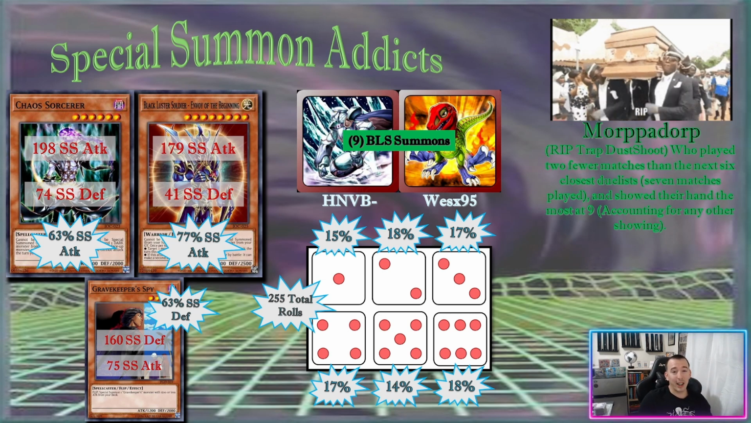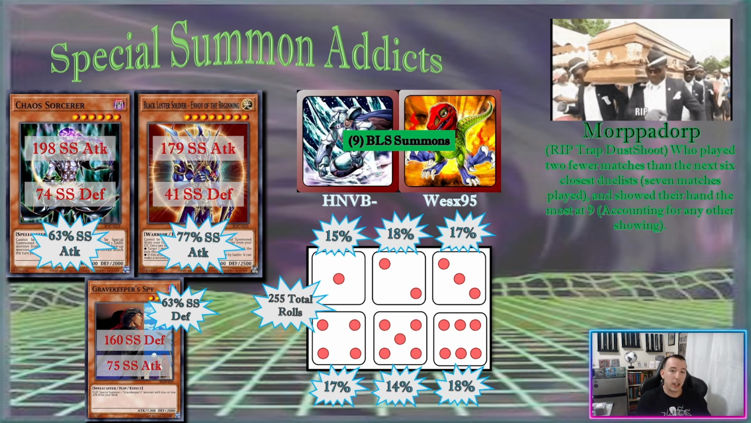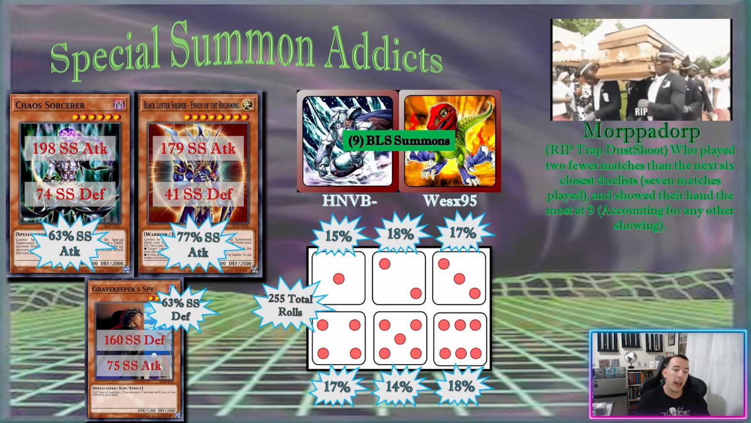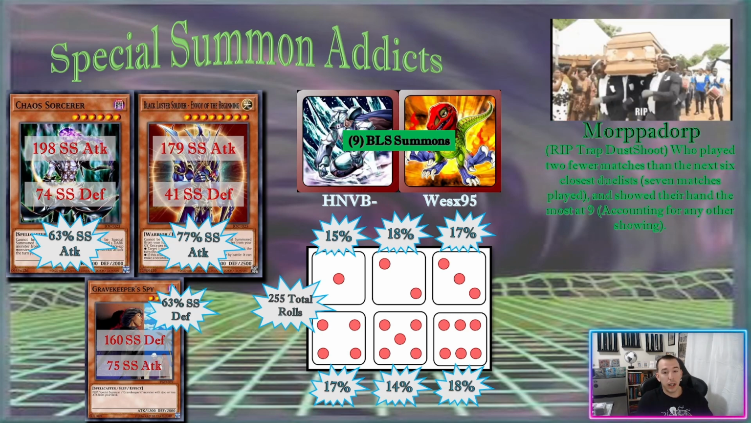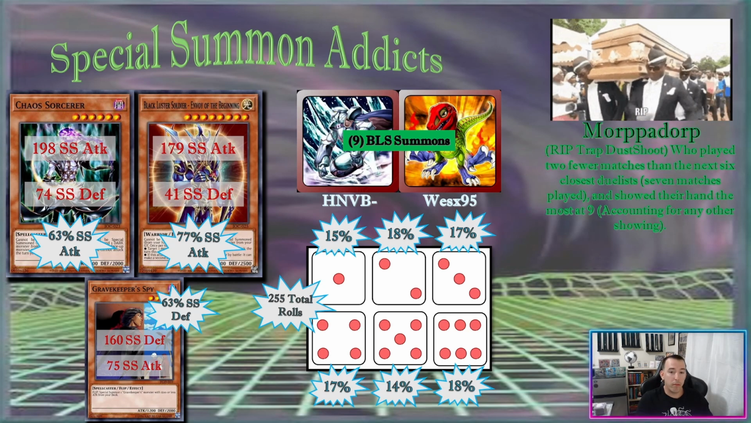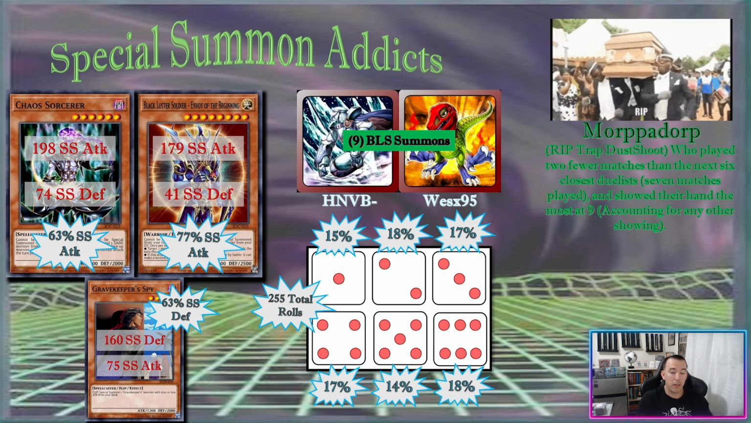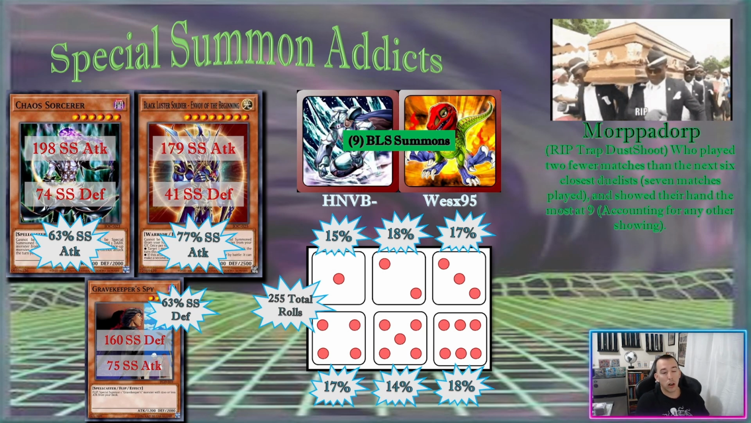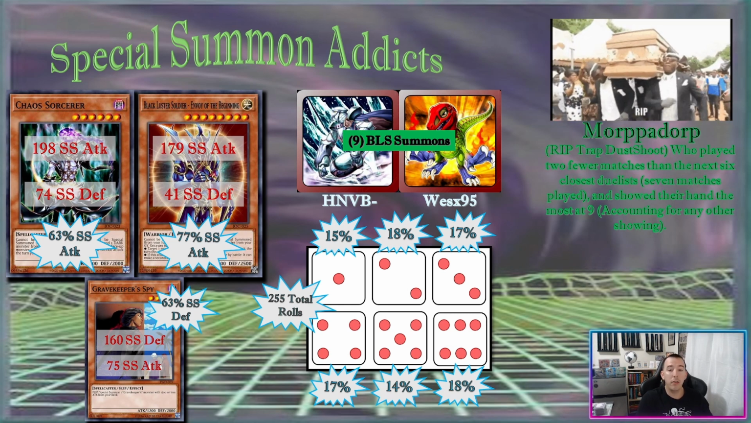And I want to shout out Morphador. So I was like, man, let me look at this and see who had to show their hand the most via Trap Dust Shoot. And given that he actually only played 5 matches and the other closest 6 duelists played 7 matches, they had to show their hand 9 times. And that's me accounting for any other showing, right?